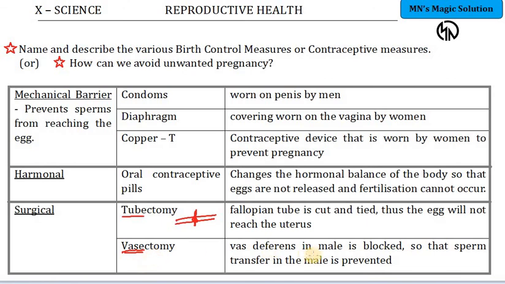Vas deferens is a tube that is available in the male reproductive system. That vas deferens, which is present in the male, is being blocked. It is the passage that brings the sperm into the urethra. So that passage is blocked, the tube has been cut and tied. In that case, what will happen? Transfer of sperms is prevented. So the exit of sperms is prevented, and pregnancy can definitely be avoided.